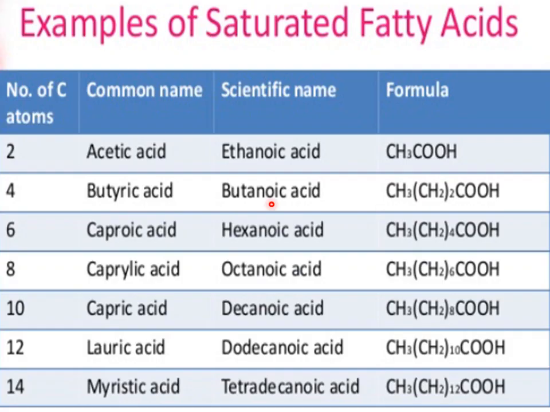These are a few examples of the saturated fatty acids, and their common names are acetic acid, butyric acid, caproic acid, caprylic acid, capric acid, lauric acid, and myristic acid. These are their chemical formulas, and these are their scientific names. And this column represents the number of carbon atoms present in the fatty acids of these saturated types. Like four carbons are present in butyric acid, two are present in acetic acid, and here you can see the rest of the examples.